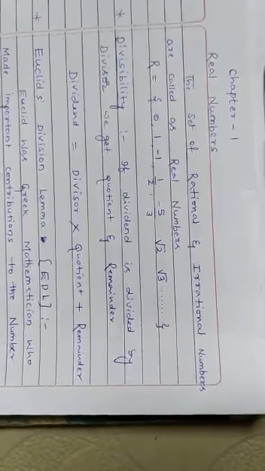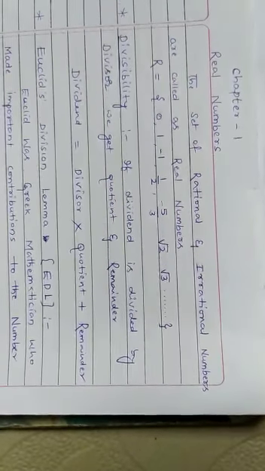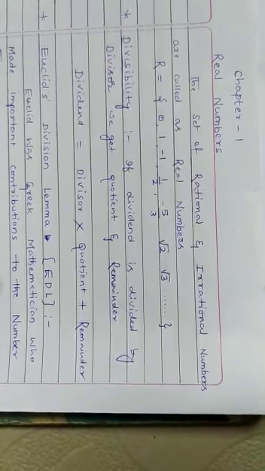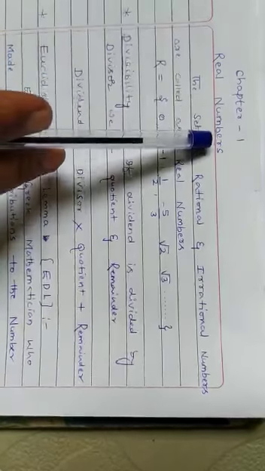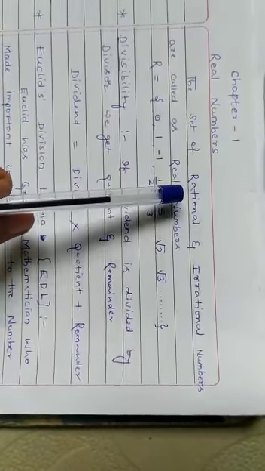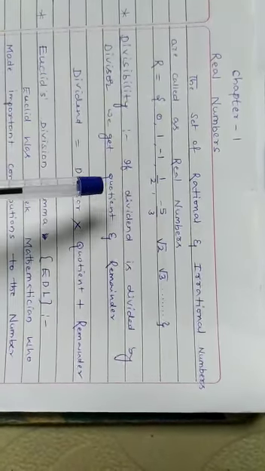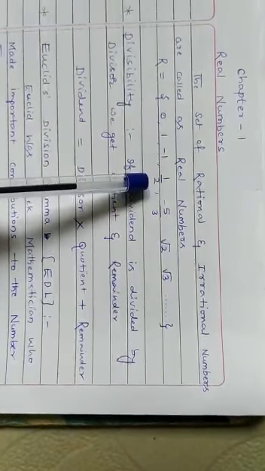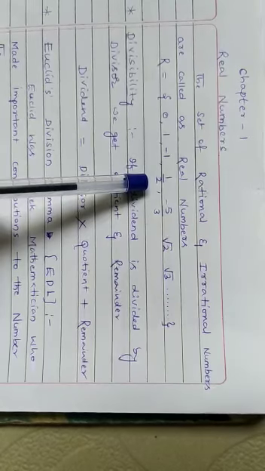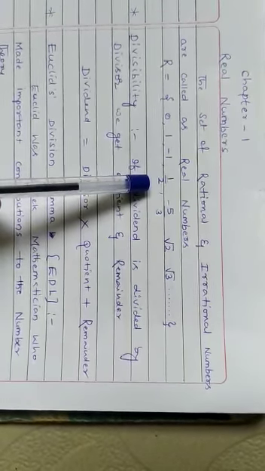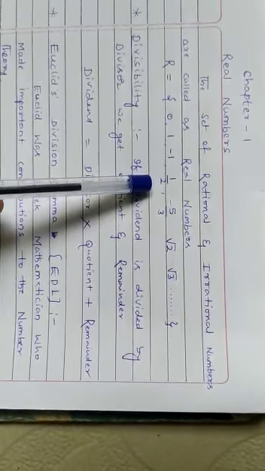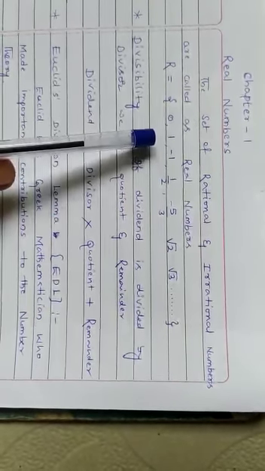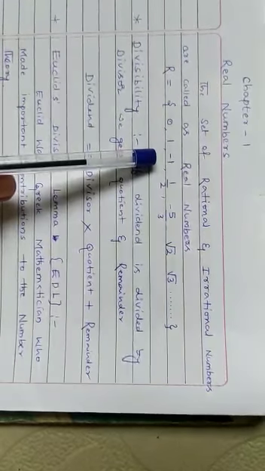Good morning, children. Today we can start the first lesson, chapter 1, real numbers. First, before going to real numbers, you should know the meaning of rational numbers. A rational number means a number which can be expressed in the form of p by q. Such numbers are called rational numbers. Rational numbers include natural numbers, whole numbers, and positive and negative integers.